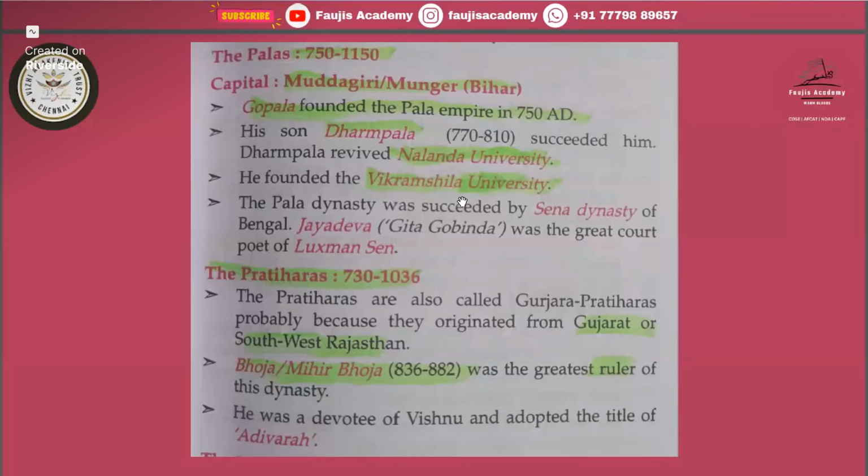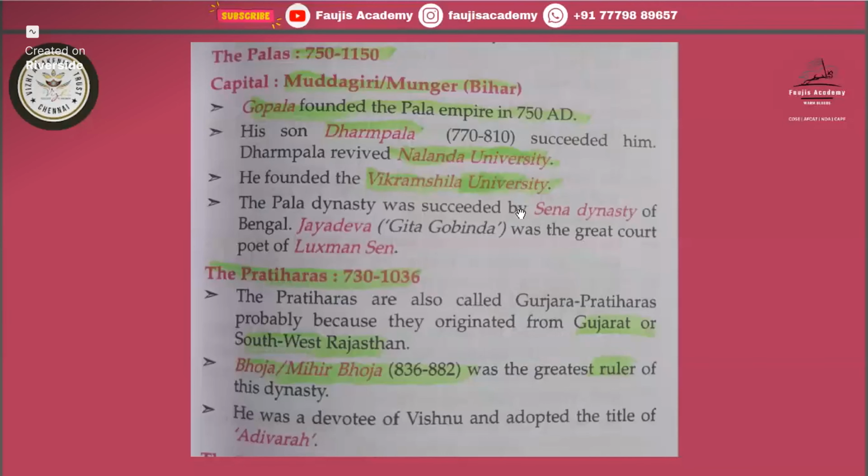And after that, Kumaragupta and some other, I don't remember the full name, I'll say it in tomorrow's class. So he also helped in reviving Nalanda University. So Dharmapala revived Nalanda University and founded Vikramshila University. The Pala dynasty was succeeded by the Sena dynasty of Bengal. Jayadeva was the great court poet of Lakshman Sen.